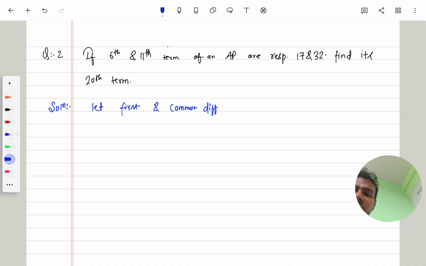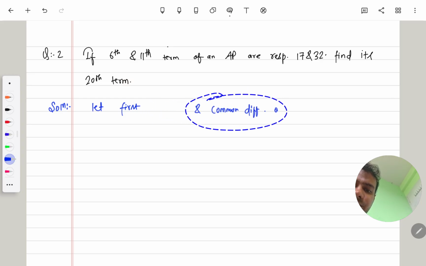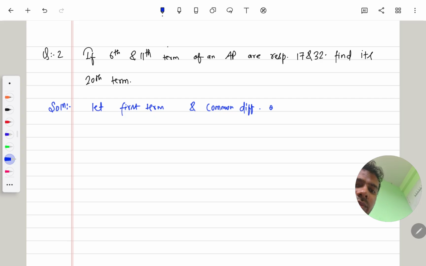Now let the first term and common difference of the AP be a and d respectively. Let us suppose the first term and common difference of the given AP are a and d.